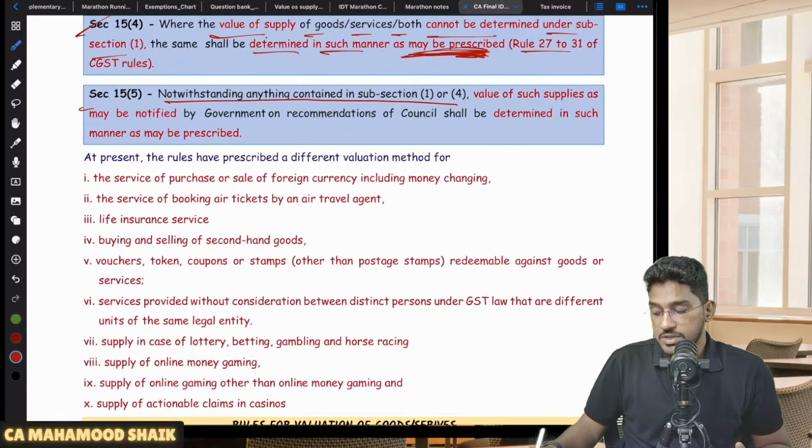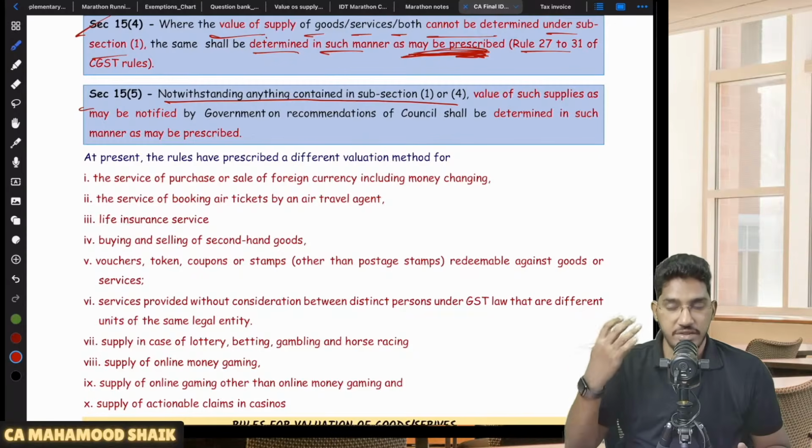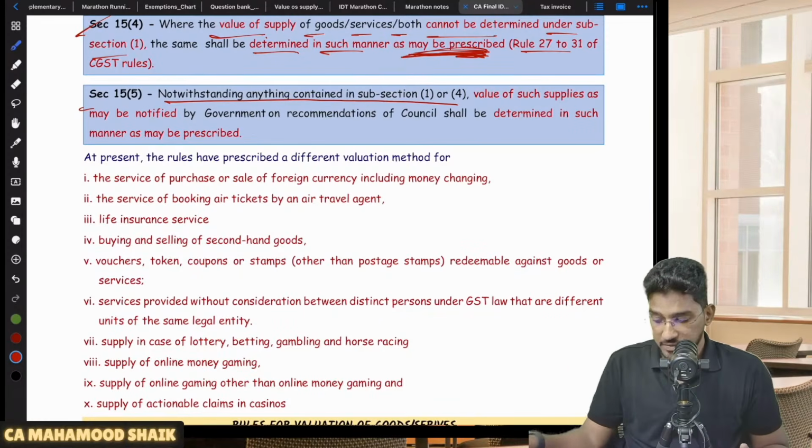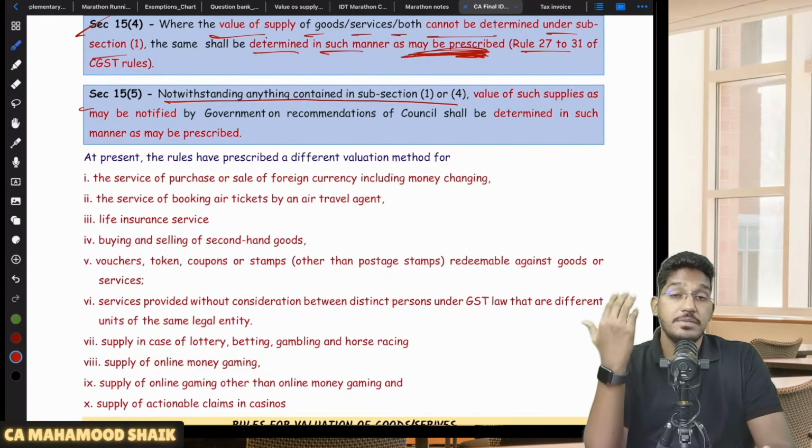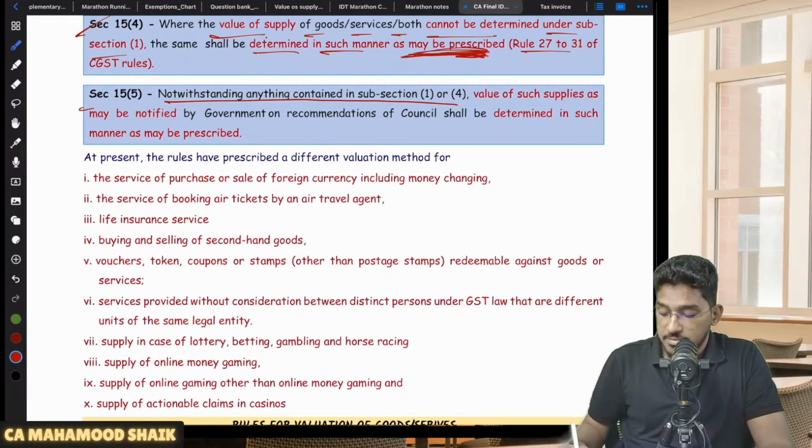Notwithstanding anything contained in subsection 1 or 4. That means it is having an overriding effect. 15 subsection 5 is having an overriding effect over 15 subsection 1 and 15 subsection 4. It will override both the sections. Value of such supplies as may be notified by the government. That means government can notify some supplies on the recommendations of the GST Council.